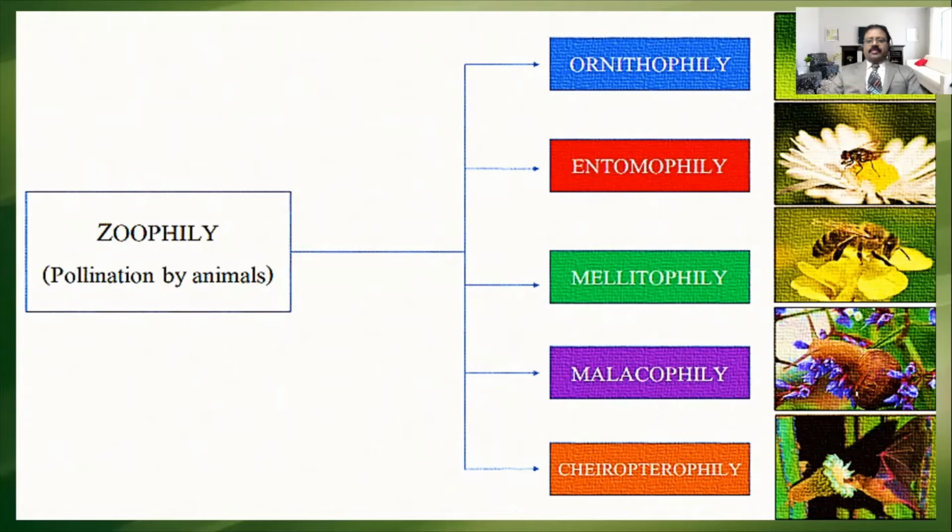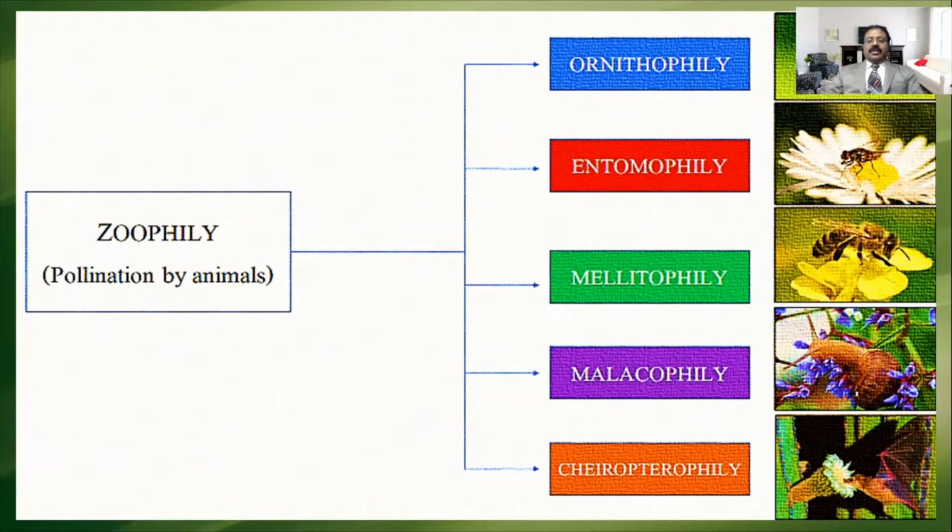So different types of zoophily are present according to the organism that pollinates. According to that, zoophily is differentiated into ornithophily, entomophily, melittophily, malacophily, and chiropterophily.